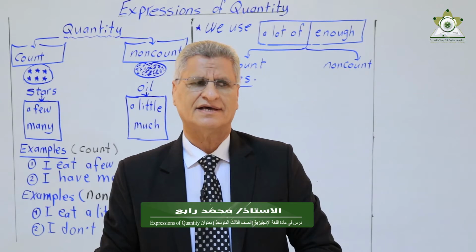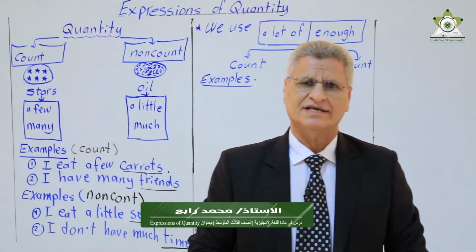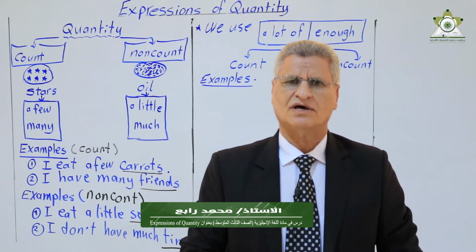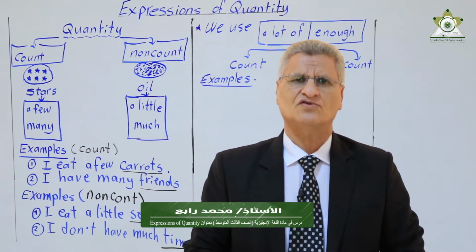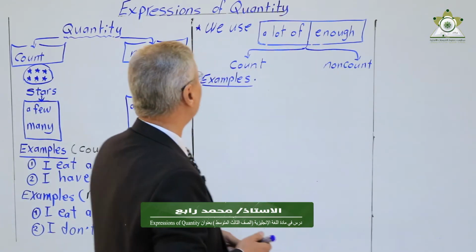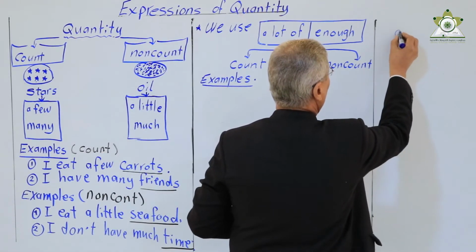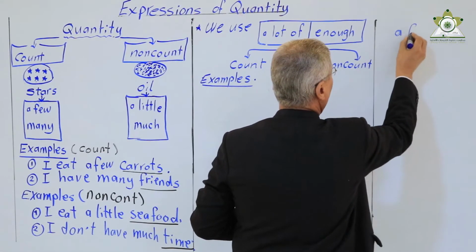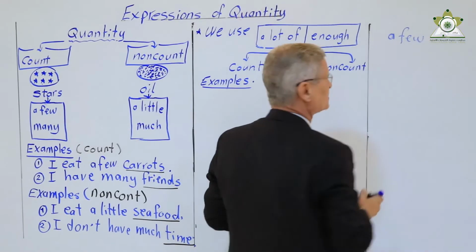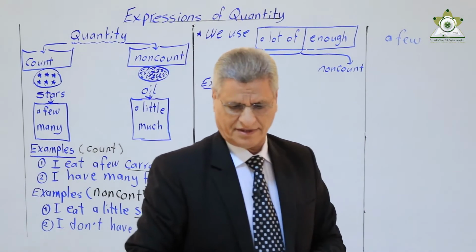Today I will talk about expressions of quantity. Expressions, as I said before, means a word, one word, or a group of words. For example, we have a few, the word a few. This is an expression.